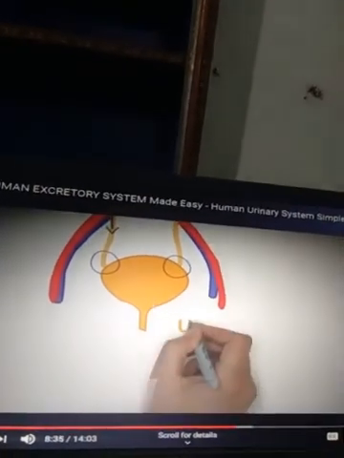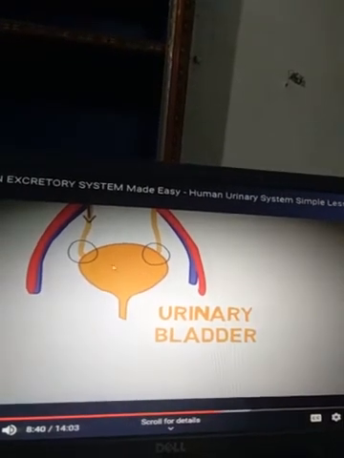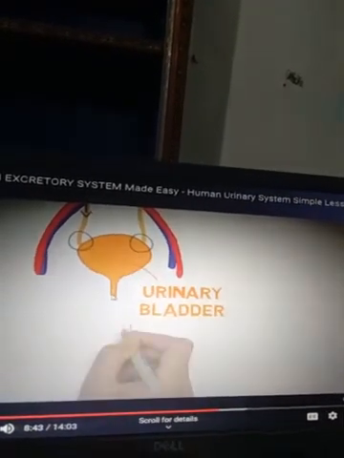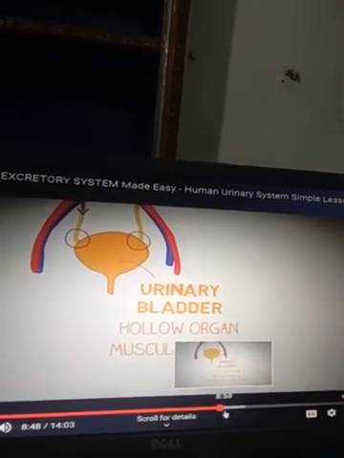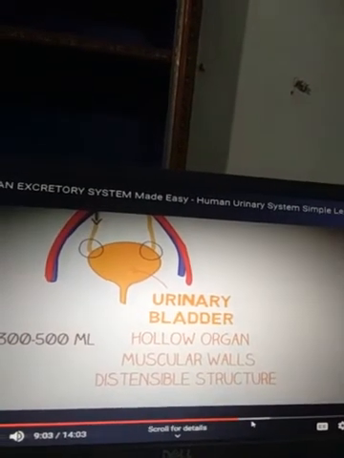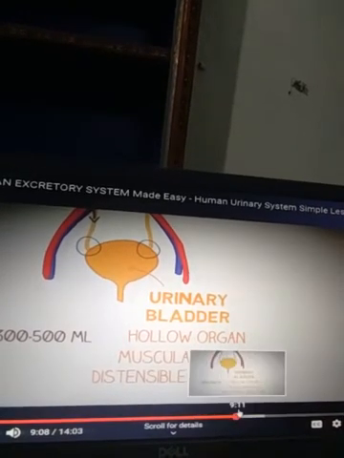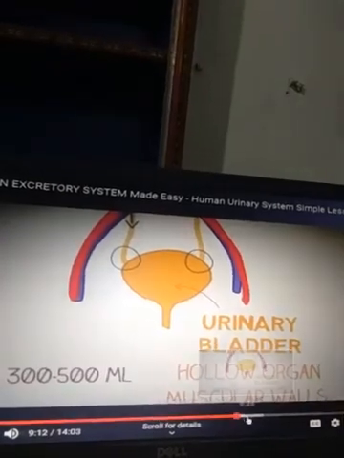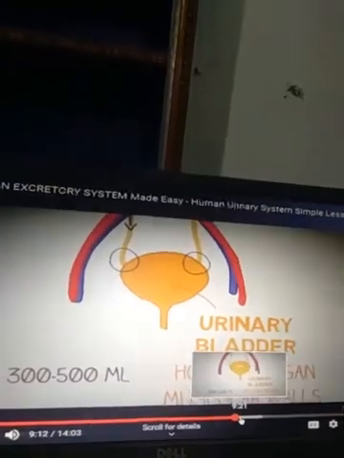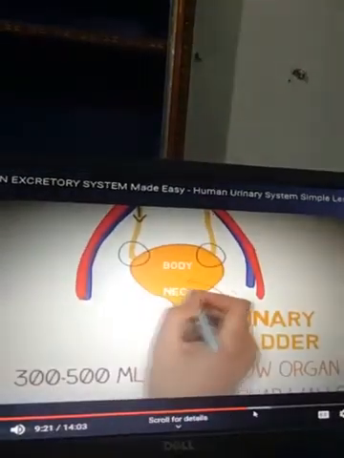After formation of urine in the kidney, the ureter brings the urine into the urinary bladder. The urinary bladder, a hollow organ, stores urine temporarily, and after some time, when 300 to 500 ml of urine has accumulated in our urinary bladder, we need to discharge it. Storing urine for a long time is harmful to our body because it is a toxic substance.